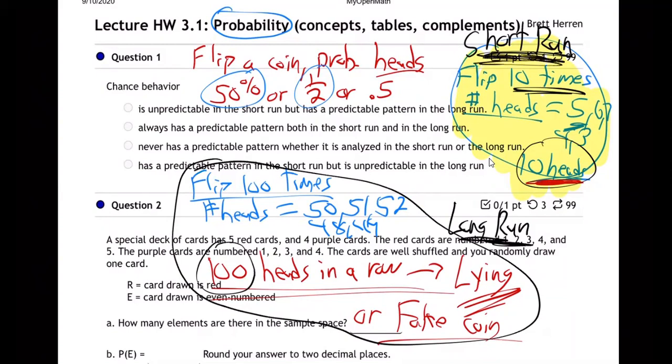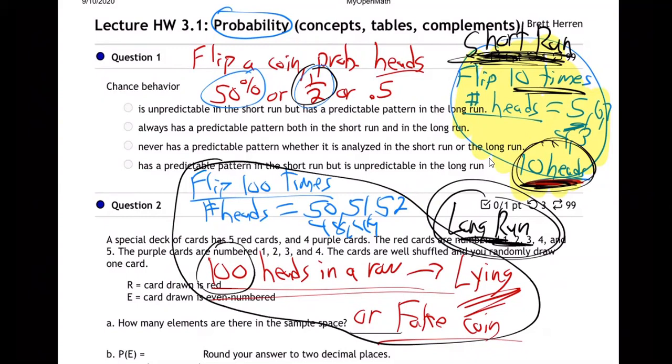In the short run, really it's unpredictable, isn't it? You could get all heads, even though you're supposed to only get heads half the time. In the short run, you might get all heads. You might get 10 in a row. But in the long run, what we see is that probability begins to show the power of its rule.